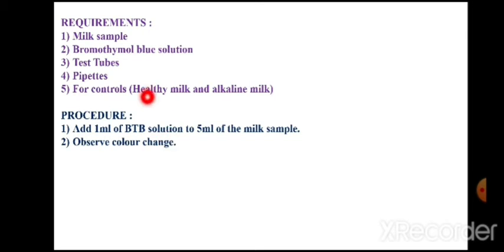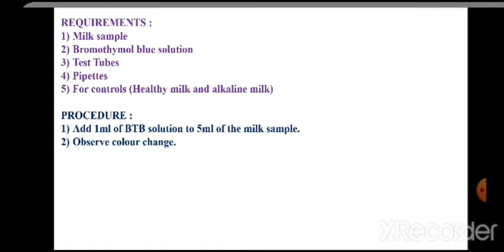For control, we may have milk from a healthy animal and milk from a diseased animal or alkaline milk. This will be useful for the preparation of the negative control, and this for the positive control, and we can check the results, that is, a change in color can be compared with that of the color present in the test milk sample.